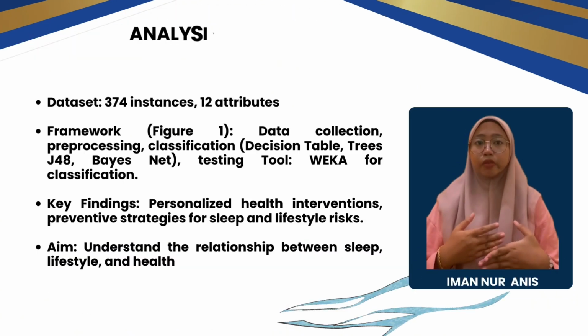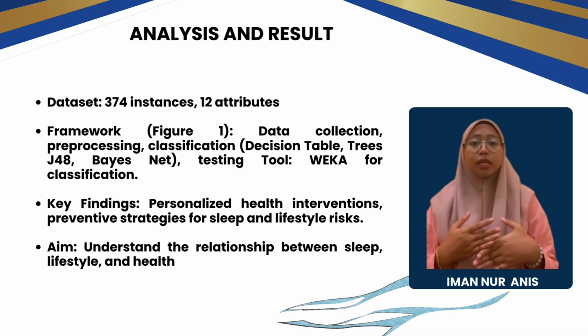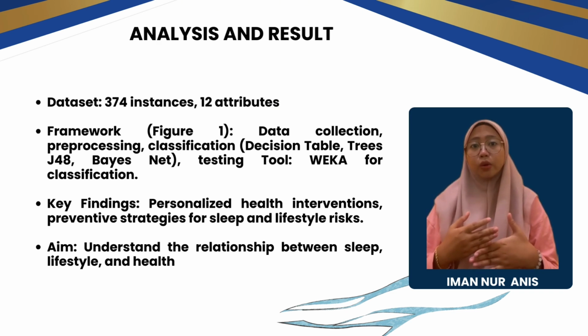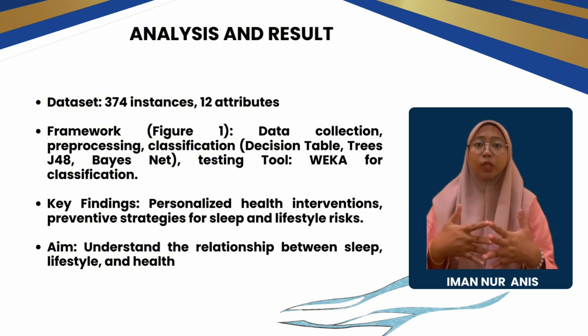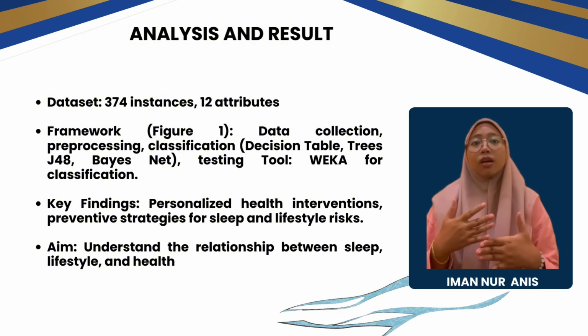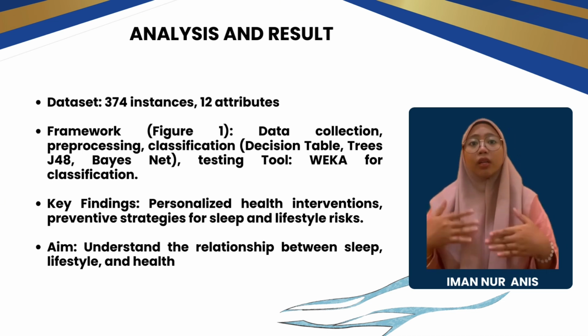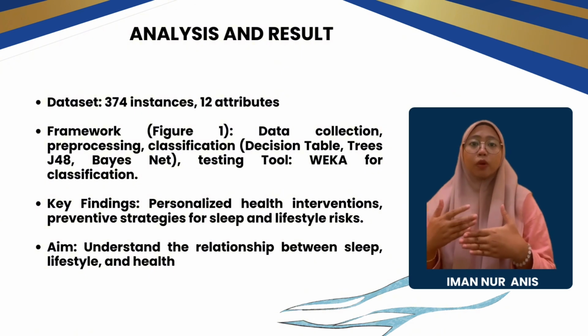The Decision Table algorithm creates a simple, interpretable model based on a table of rows. Trees J48 is an implementation of the C4.5 decision tree algorithm, which builds a decision tree by splitting the dataset to achieve the highest information gain. Bayes-Net uses a probabilistic graphical model to represent variables and their dependencies, applying Bayes' theorem to compute probabilities.